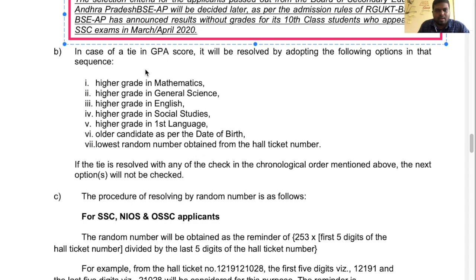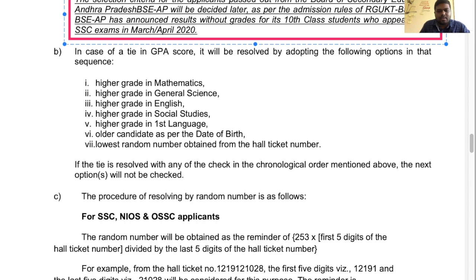For this information, I already made a video regarding the random number sequence, how you take that random number procedure and how you apply it. For those things, you can check my video. I will provide the link in the description below this video. Yes, you can go through that particular video. One example is also provided here, like 250 in the first 5 digits of the hall ticket number. I already explained this entire thing regarding the random number procedure, so once you go through that particular link.